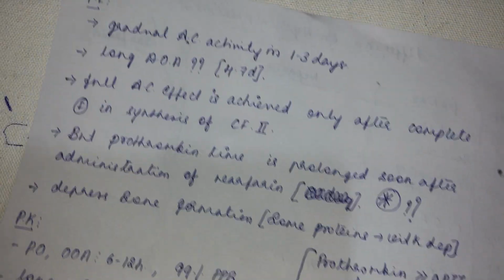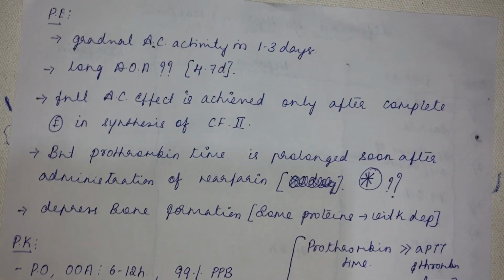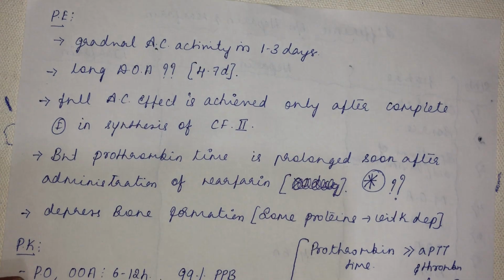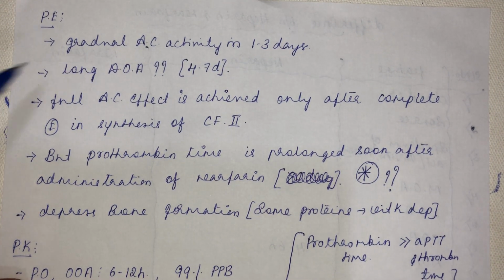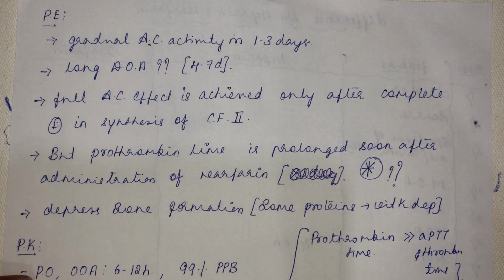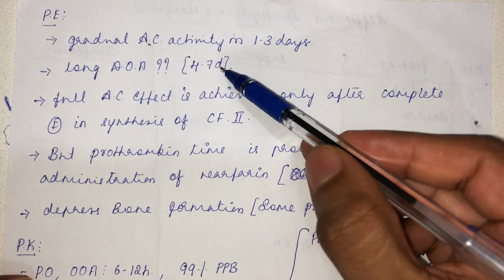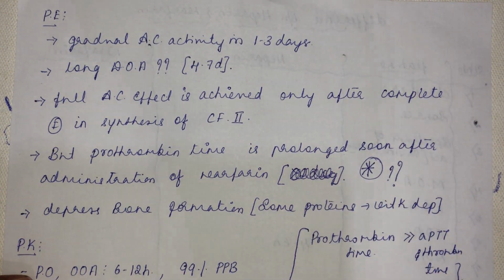Then pharmacological activity. The pharmacological effect of warfarin: it has gradual anticoagulant activity in 1 to 3 days. You know why I am telling gradual. It starts from 6 hours. Longest duration of action is 4 to 7 days, because it has to wait for complete lapse of that prothrombin factor 2. Then only its metabolism will start. Okay.